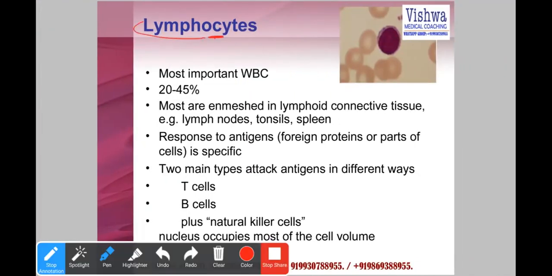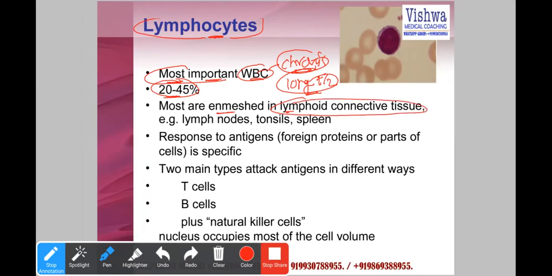Lymphocytes increase during chronic inflammation. So the most important WBCs are lymphocytes. Why not neutrophils? Because lymphocytes are important for chronic conditions and also have a long half-life or lifespan. Normal is 20 to 45%, and they are all collected in the lymphoid connective tissue, lymph nodes, and bone marrow.